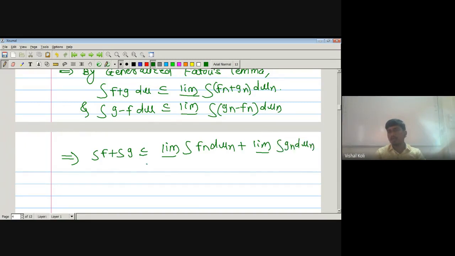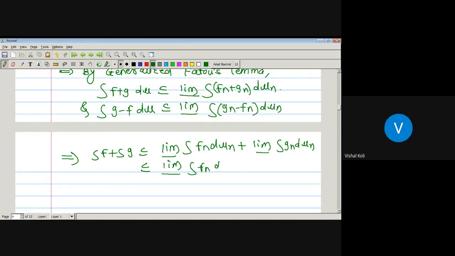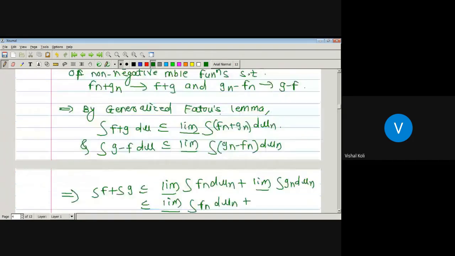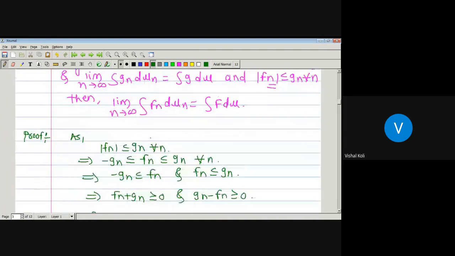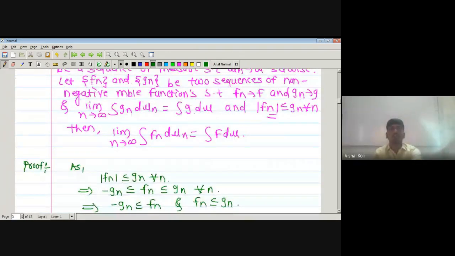But we are given that the limit as n tends to infinity of the integration of Gn d mu n is the integration of g d mu, that is, g is integrable.